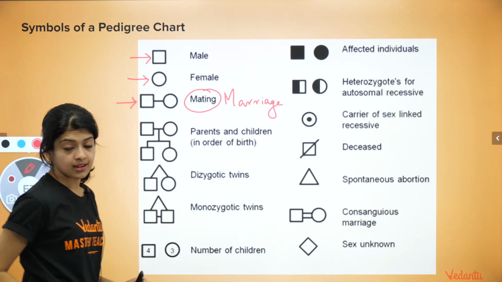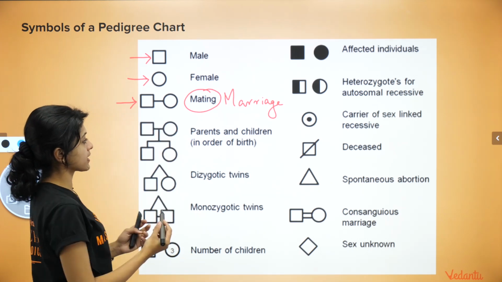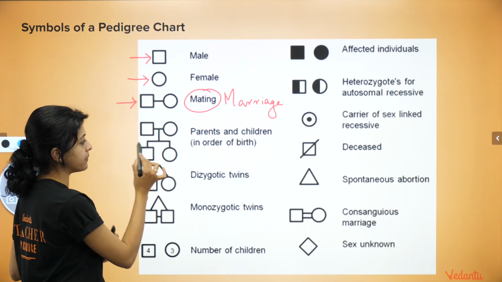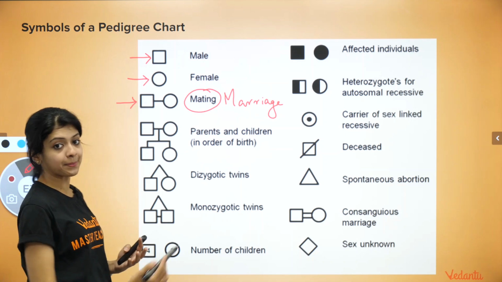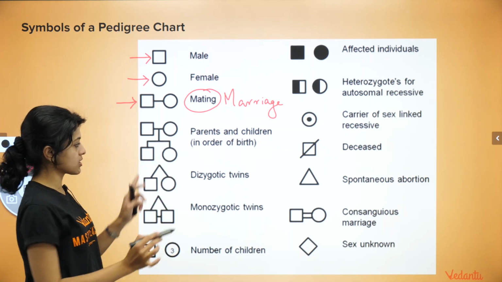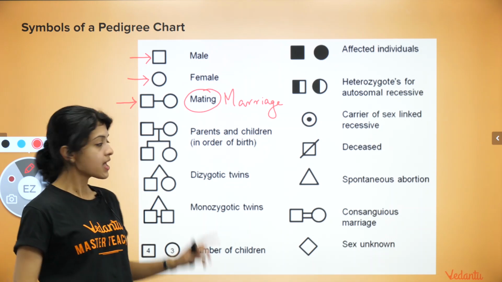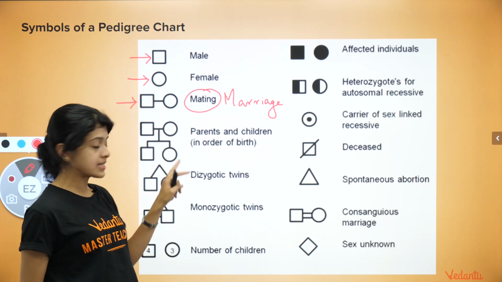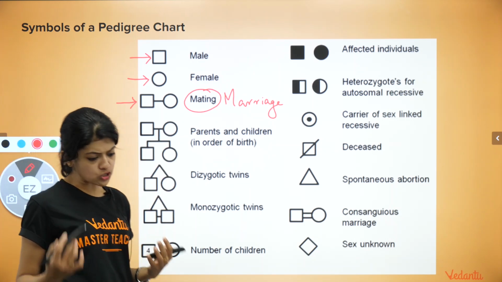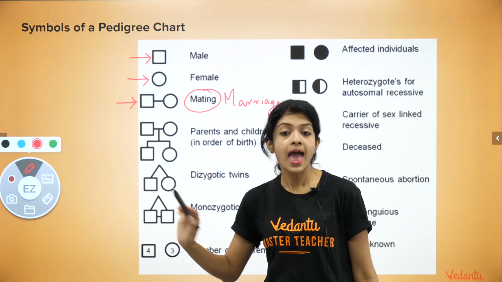And if we want to talk about children born to this particular couple, we draw a line in the middle and that bifurcates, and then suppose, for example, they have a son and a daughter. This is how you would represent it. Obviously, if they have only one child, it would be just one of them branching out from the parents. And if it's going to be two girls, it will be two circles. If it's two boys, it will be two squares, and so on.